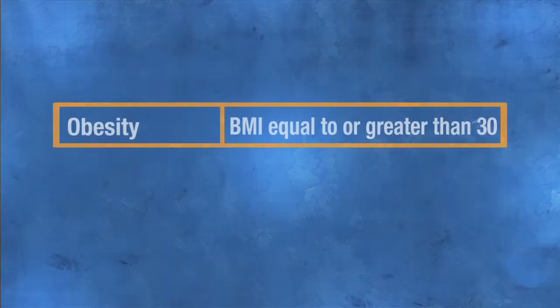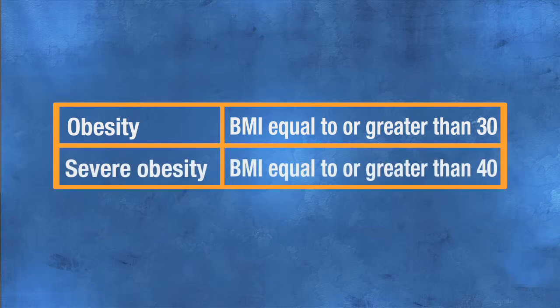The BMI also helps determine the type of obesity. Obesity is defined as having a BMI equal to or greater than 30. Severe obesity is defined as having a BMI equal to or greater than 40. People suffering from severe obesity, a BMI equal to or greater than 40, or whose weight is about 45 kilograms or 100 pounds over their healthy weight, may be candidates for obesity surgery, also referred to as bariatric surgery.